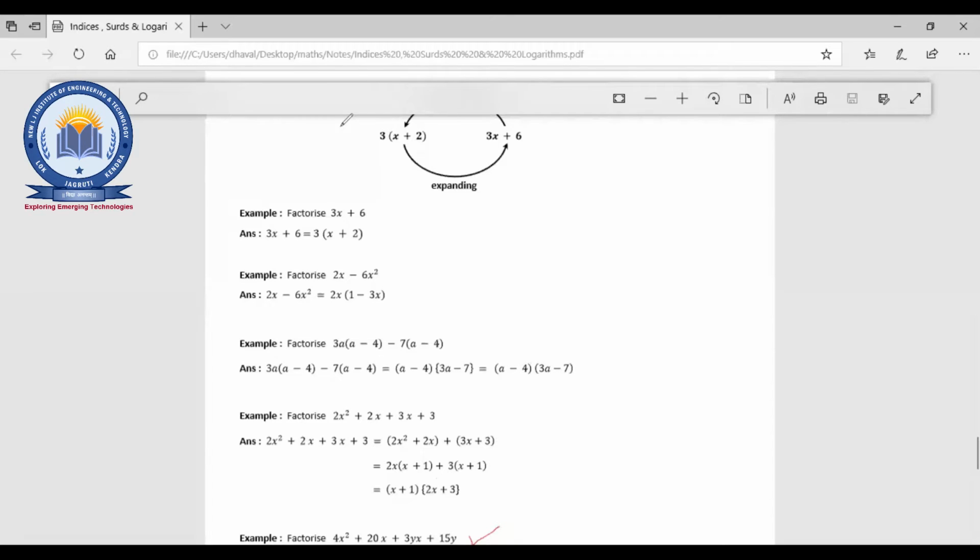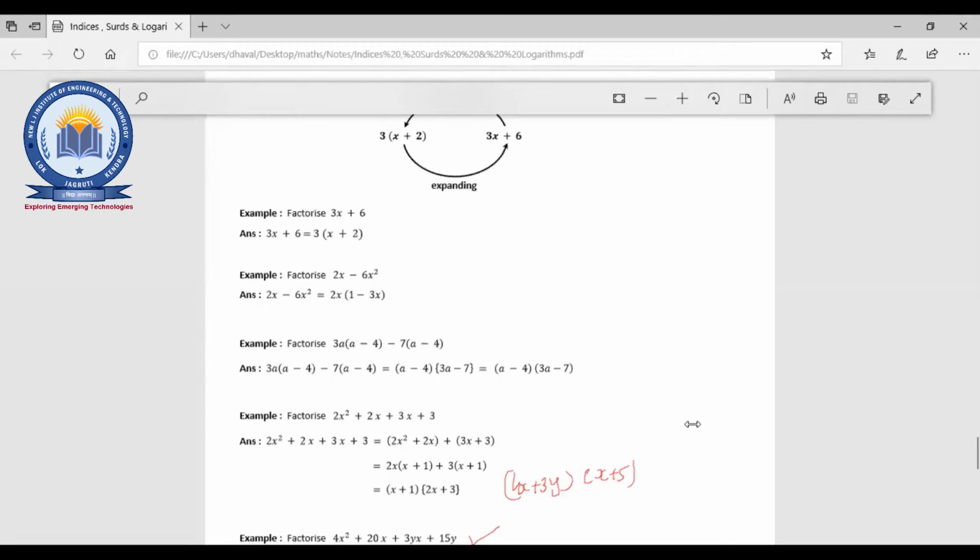I'll unmute 31, Devanshi. Yeah, from the first two terms, we'll take 4x common, so we get x plus 5. And from the next two terms, we take 3y common, so again we get x plus 5. So our factors are 4x plus 3y and the other one is x plus 5, right? So this is the answer, right?